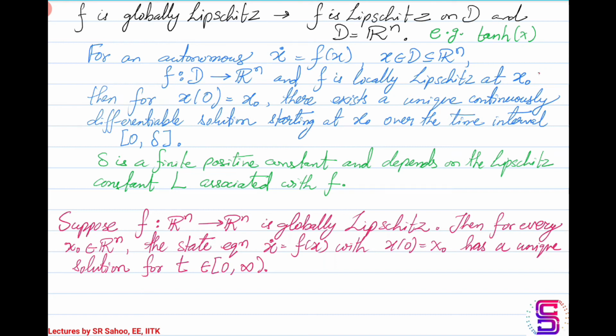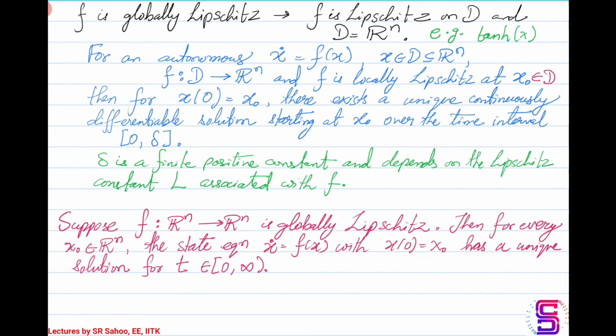If you have an autonomous system described by the differential equation x dot equal to f of x, and x belongs to a domain D which is a subset of Rn, f is a function that maps from D to Rn, and let's say that f is locally Lipschitz at x naught, which is again in the domain D. Now for the initial condition x of 0 being equal to this x naught, there will exist a unique continuously differentiable solution that will start at this initial value x naught, and this solution will exist over a finite time interval 0 to delta.